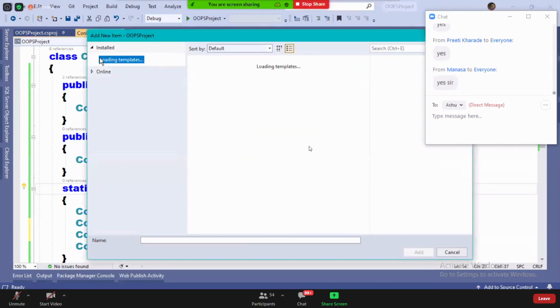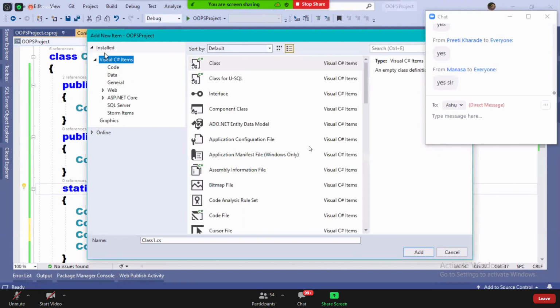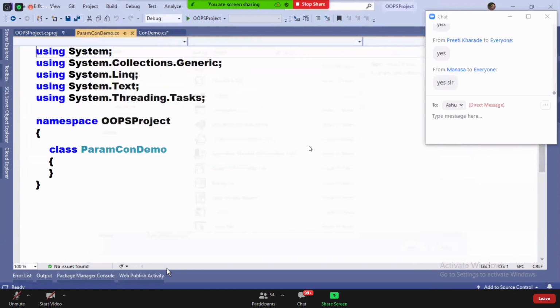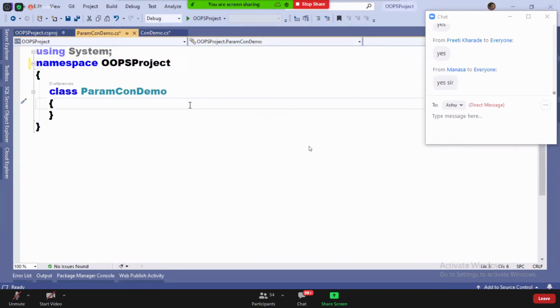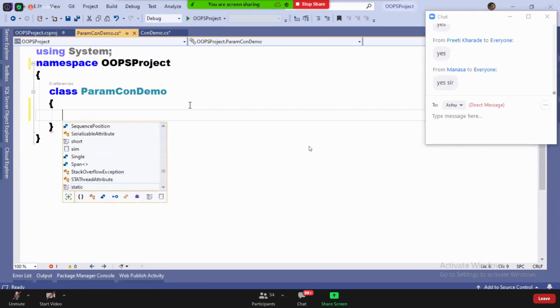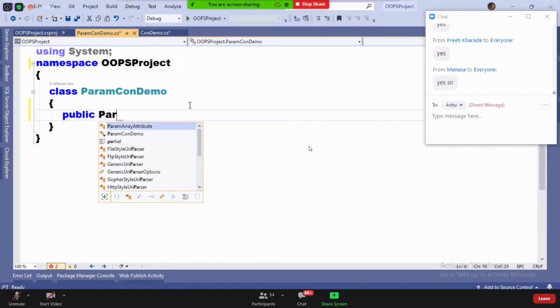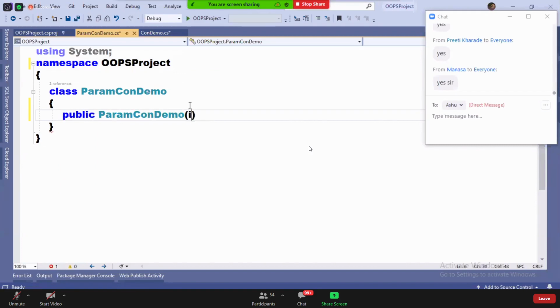I'm adding a new class here. We'll name this class paramConDemo. In this, I'm writing a constructor paramConDemo in type.